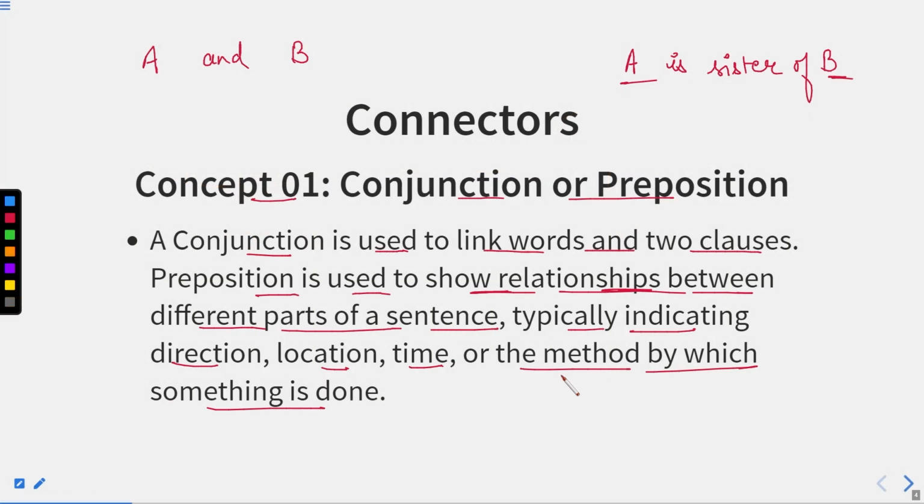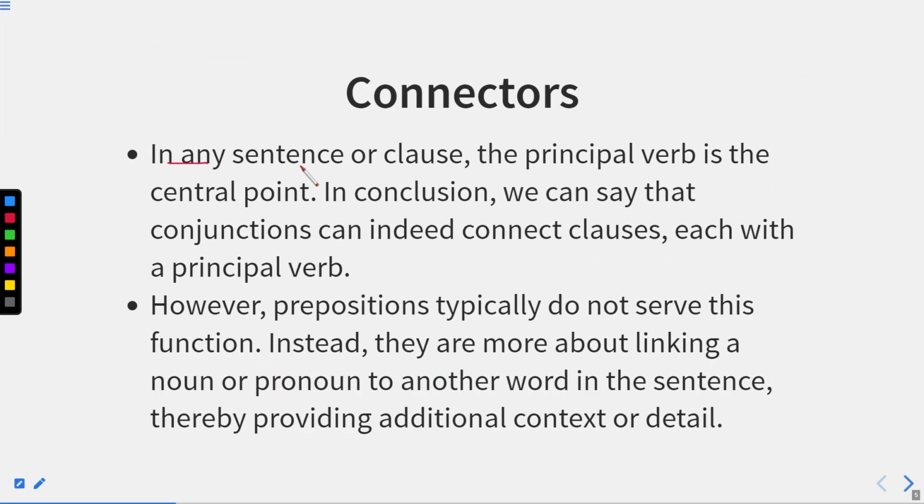Okay. Now, in any sentence or clause, the principal verb is the central point. Now, what is a principal verb? We'll discuss it later on. In conclusion, we can say that conjunctions can indeed connect clauses, each with a principal verb. It means those two sentences which are being joined should contain principal verbs. However, prepositions typically do not serve this function.